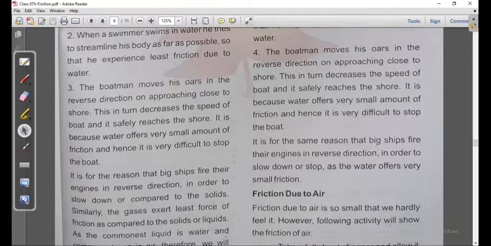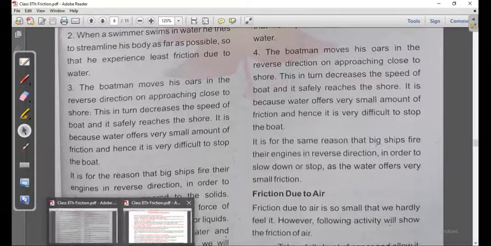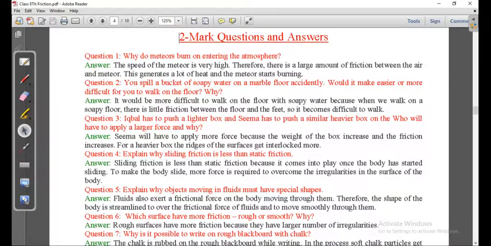It is meant for the same reason that big ships have engines that reverse. For example, why do metals burn on entering the atmosphere? It's not friction. For example, matches catch fire because of friction.